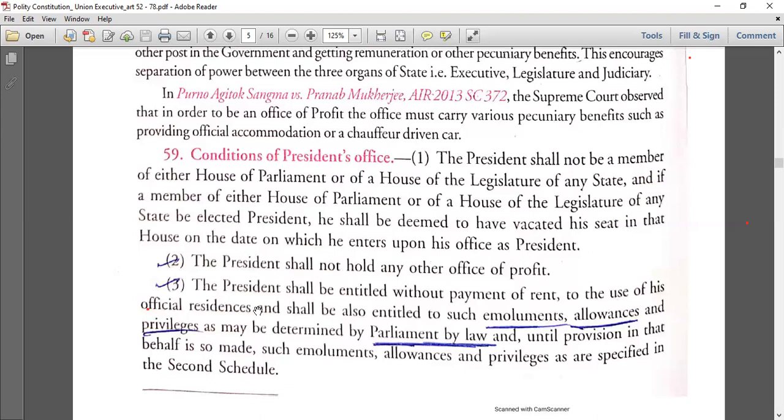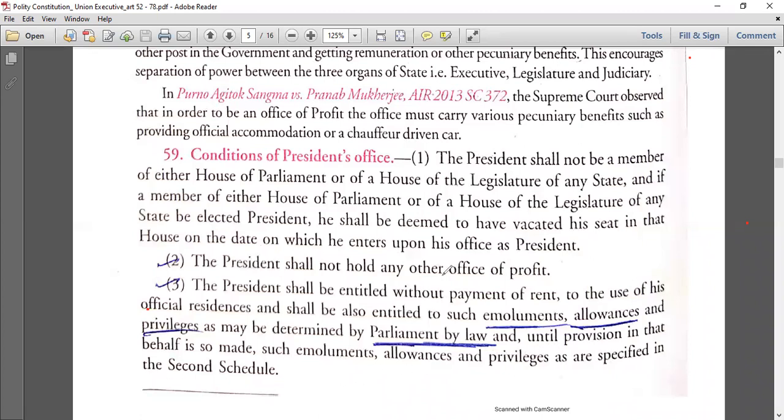The president shall be entitled, without payment of rent, to the use of his official residences, no need of paying rent, and shall be entitled to such emoluments, allowances, and privileges as may be determined by Parliament by law. And until provision in that behalf is so made, such emoluments, allowances, and privileges as are specified in the second schedule. Now, what's the meaning of it?